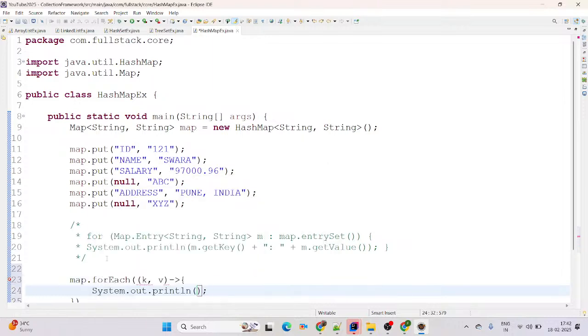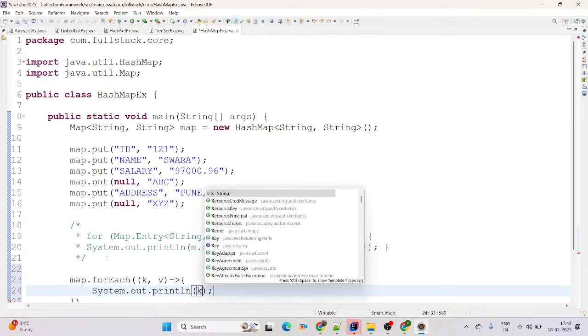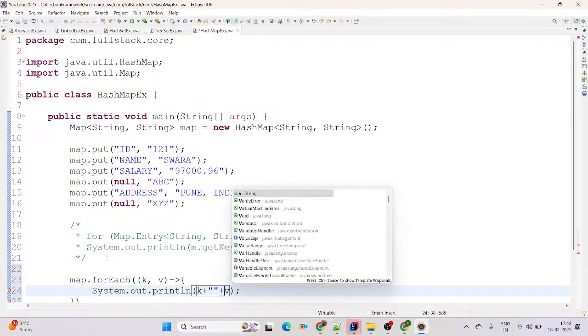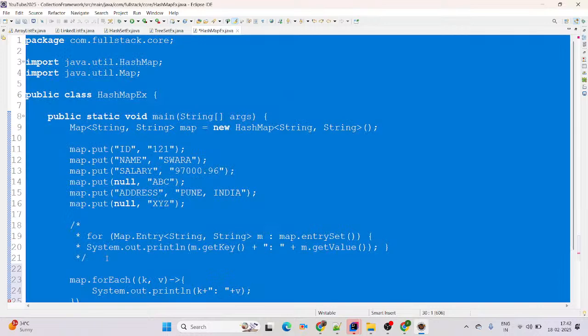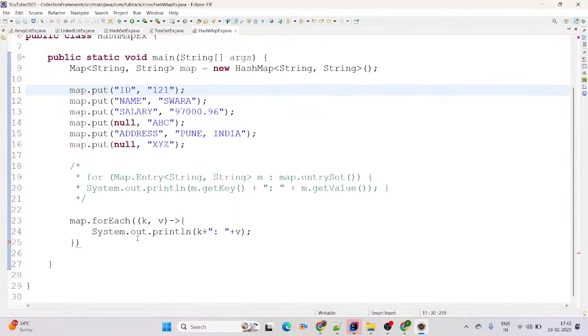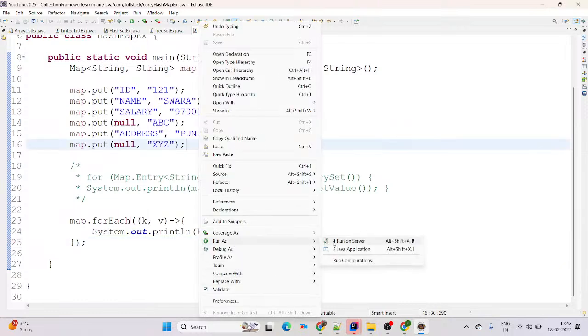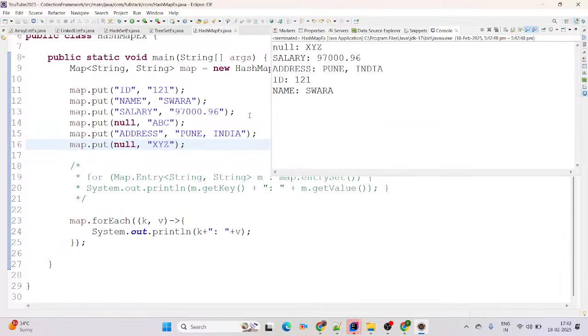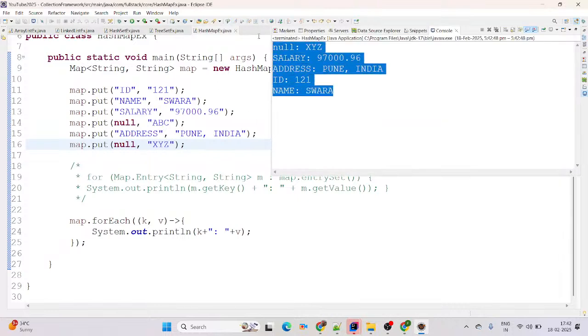Now I am using a print statement here. You can say this is key and this is value, and we are giving a colon separator. Then simply run as Java application. See one screen. It will print the key value pairs, right?